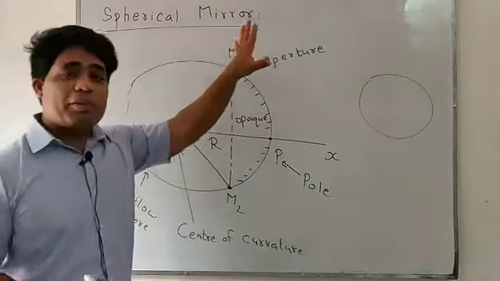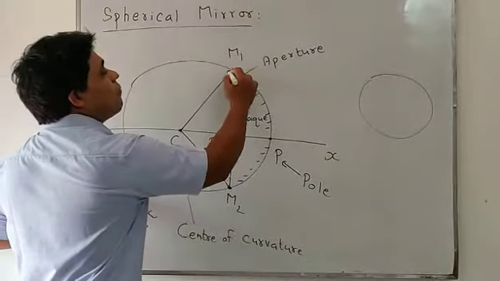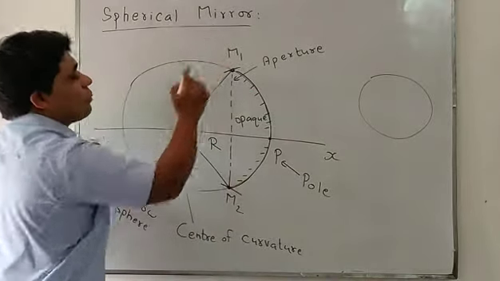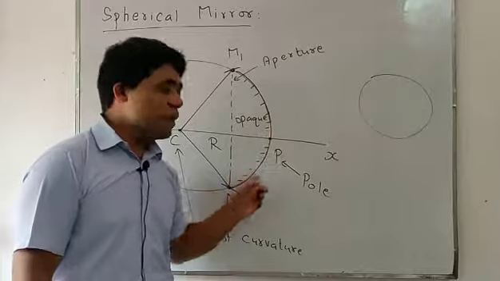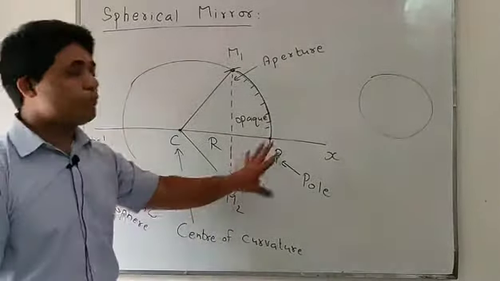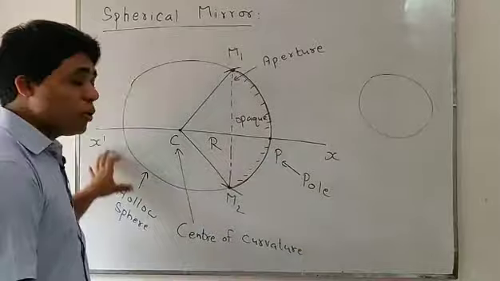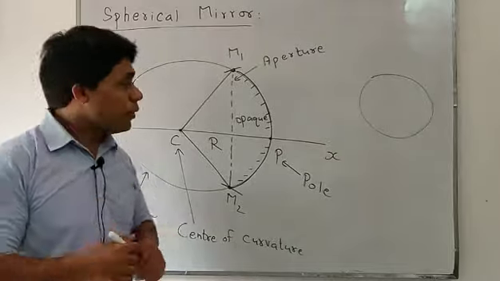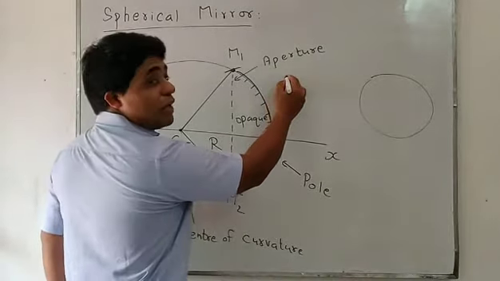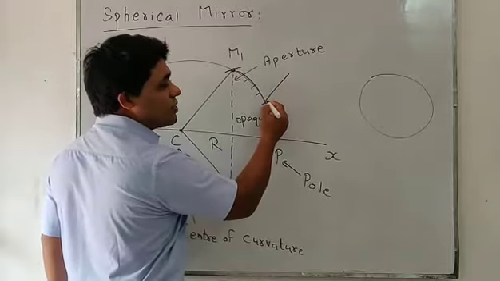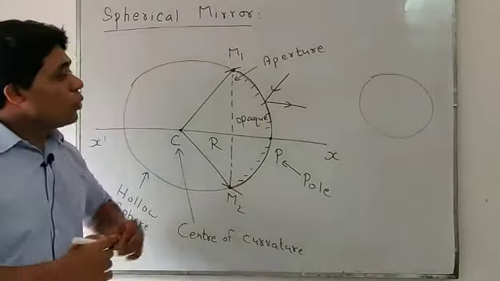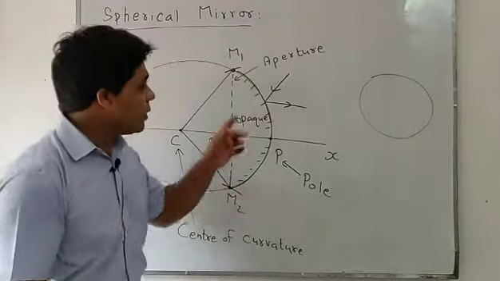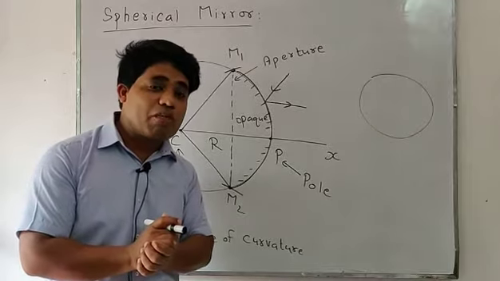So what is a spherical mirror? Look students, this portion M1 and M2 is said to be a spherical mirror. A spherical mirror is a part of a hollow sphere made of glass, having two surfaces, of which one side is reflecting. Suppose a light ray is incident, it gets reflected. One side is reflecting and the other side is opaque, which means it is painted, coated with silver bromide.